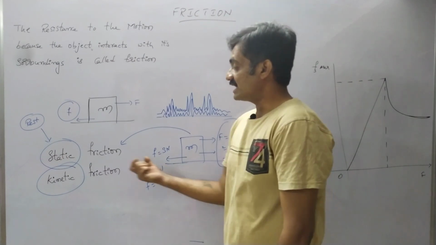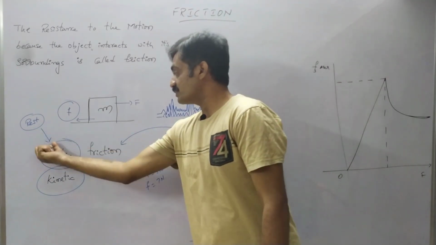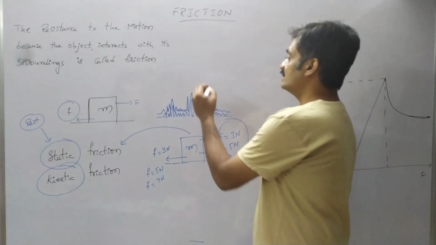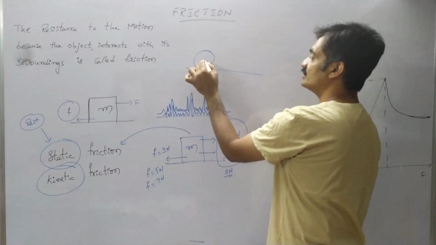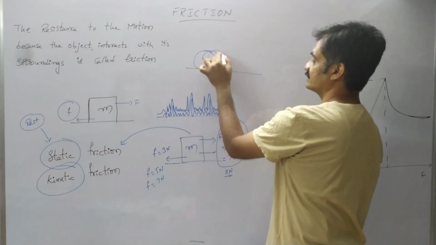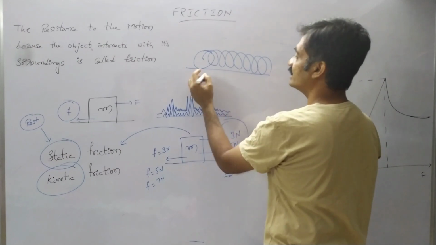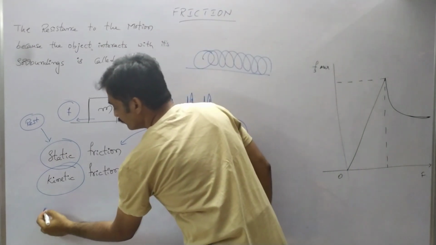If the frictional force is acting on the body when it is at rest, we represent it as a static frictional force. Whereas if we consider a body which rolls in the forward direction like this, then the frictional force acting on the body in the case of rolling is known as a rolling frictional force.